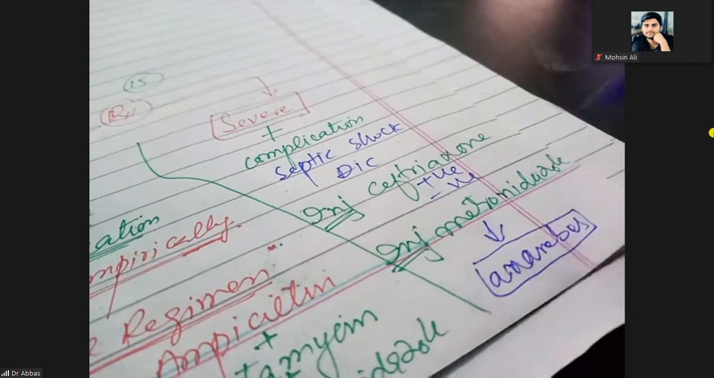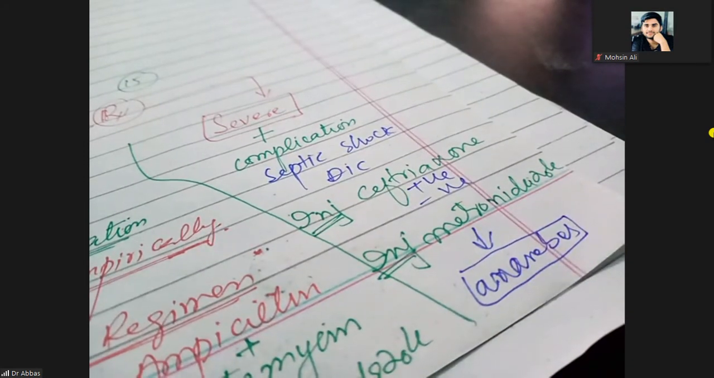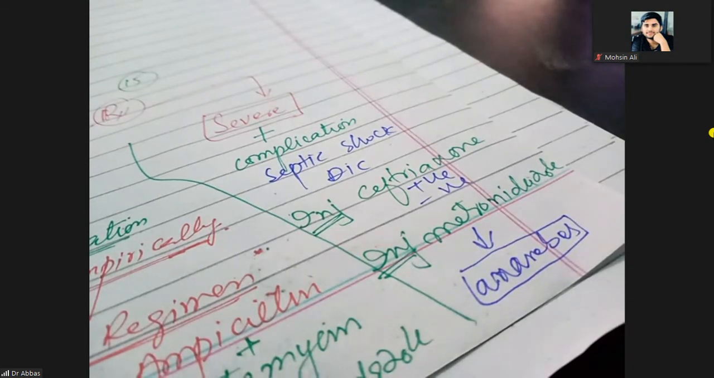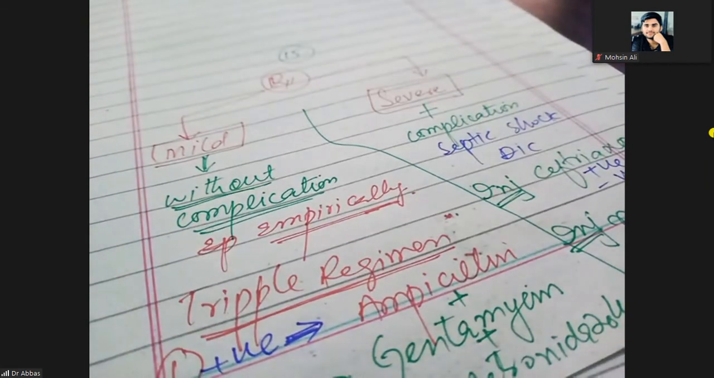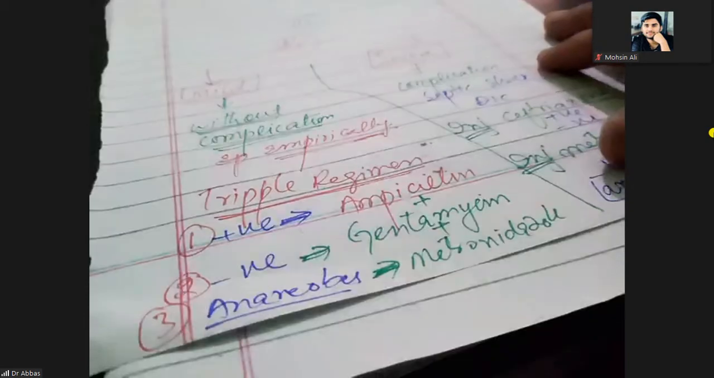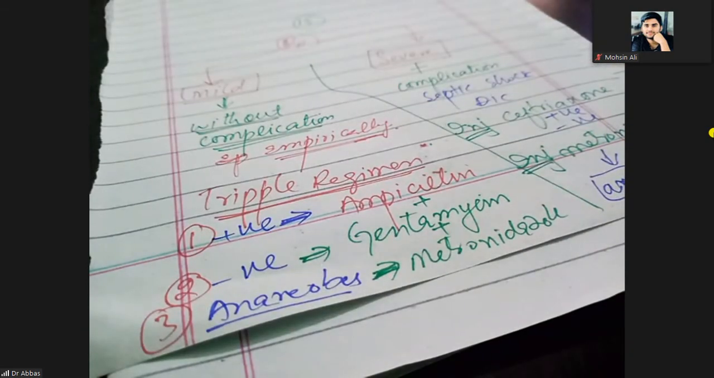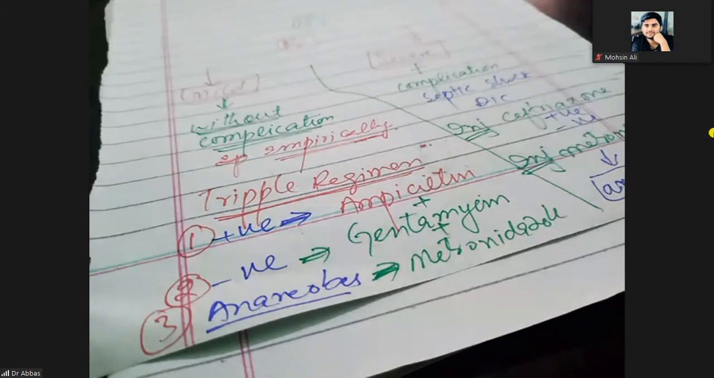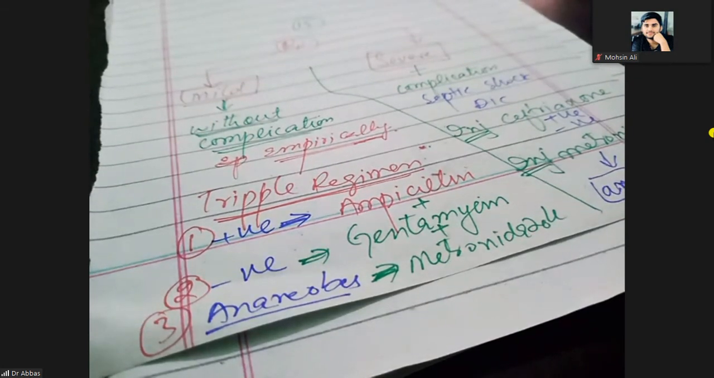Clear? Injections are preferred for such cases. After getting the culture and sensitivity report, you can treat accordingly. If you get the culture and sensitivity report and you find there is only gram-negative bacteria, then you will give only which one? Gentamicin. If there is only anaerobes, then you can use the metronidazole. So after getting the culture and sensitivity report, you can treat accordingly. Clear? So here we have completed all the subtypes of the